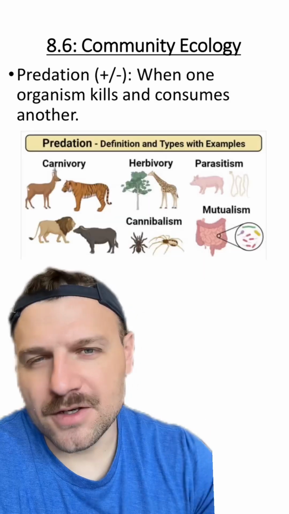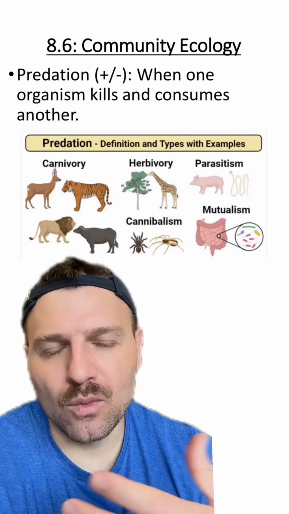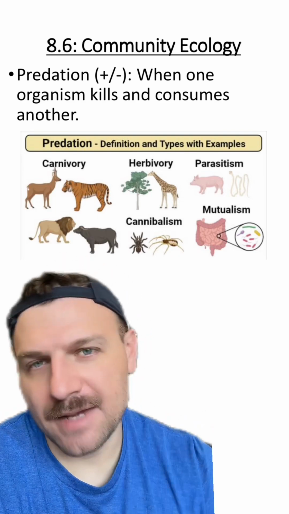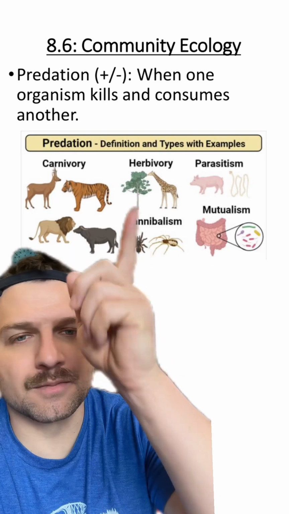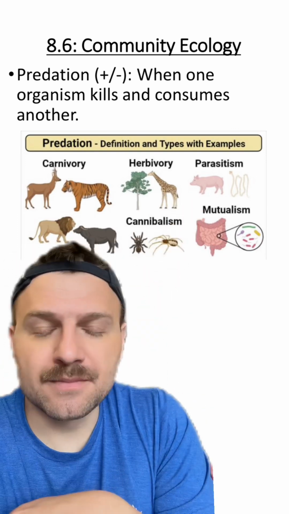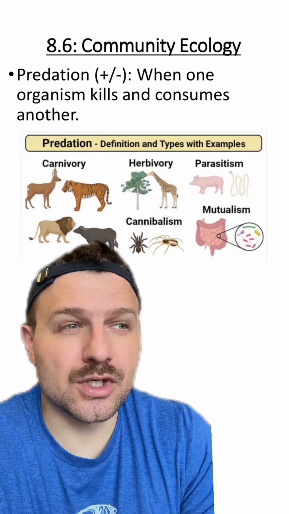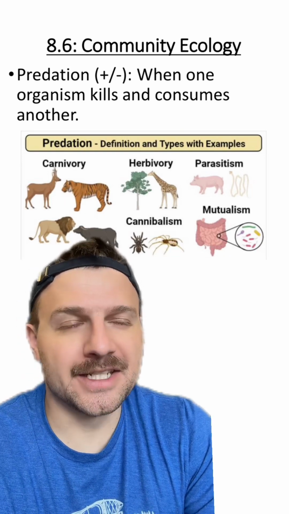interact with each other. Our first type of interaction is going to be known as predation, and just like the name implies, this is where one organism kills and consumes another. You can see there are a couple different types of this predation where we have like a carnivore, you have cannibalism, herbivory, you even have parasitism or even mutualism. But again, this is where one organism is going to benefit because they are getting nutrients in some way by eating another organism, which is obviously going to be negatively affected.